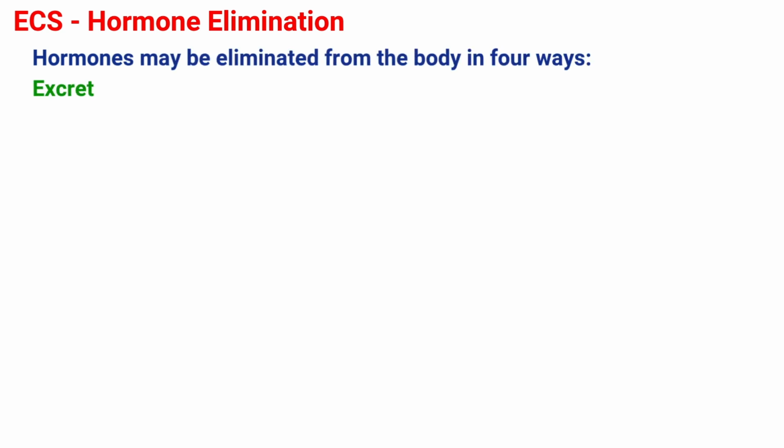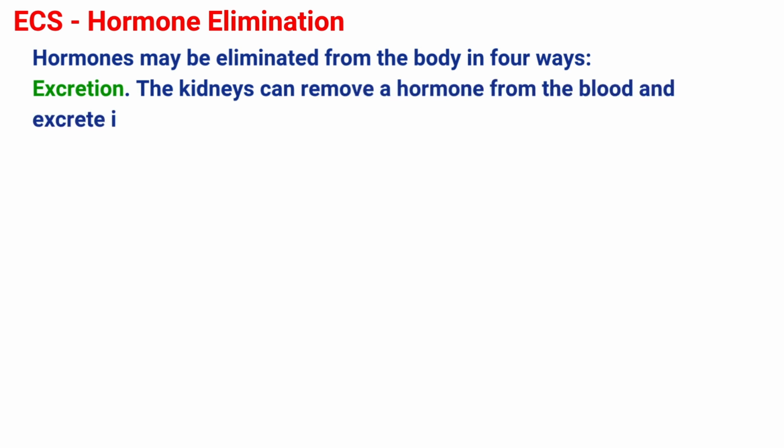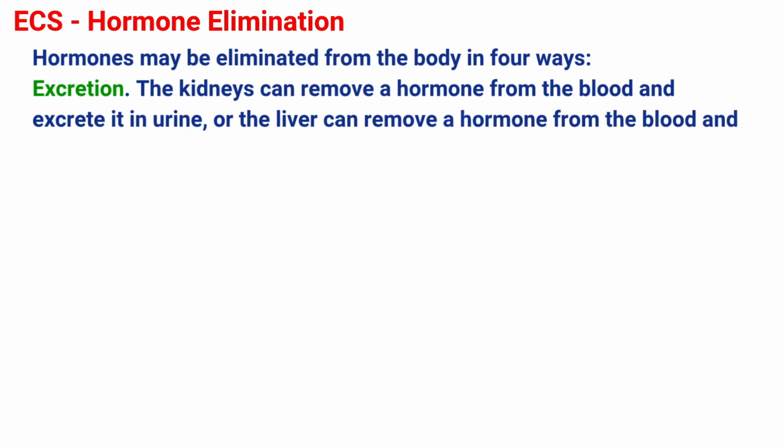The effects of a hormone will continue until the hormone is eliminated from the system. Therefore, the method of hormone elimination is important in regulating the duration of hormones' effects. Hormones may be eliminated from the body in 4 ways. First is through excretion. The kidneys can remove a hormone from the blood and excrete it in urine. Or the liver can remove a hormone from the blood and excrete it in bile.